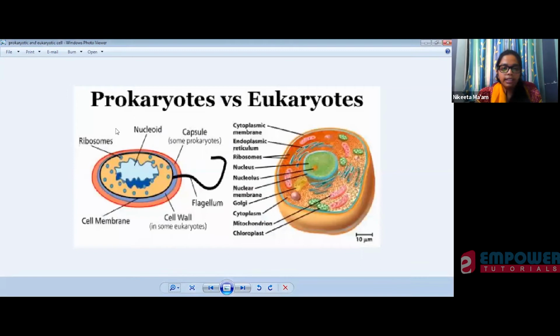You can see this is your prokaryotic cell on the left-hand side, and you have the eukaryotic cell on the right-hand side. Basically, the structure of the prokaryotic cell is very simple compared to the eukaryotic cell. Why? Because eukaryotic cells are mostly found in multicellular organisms.